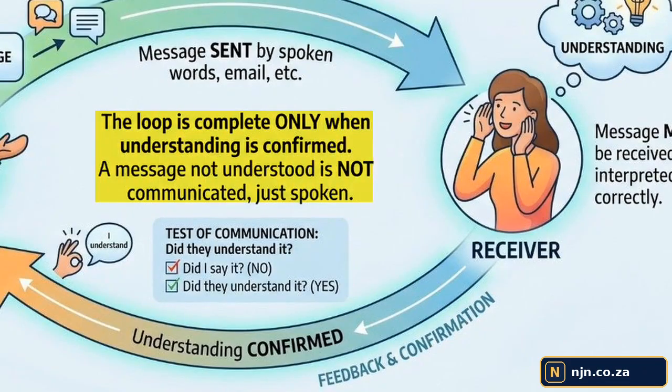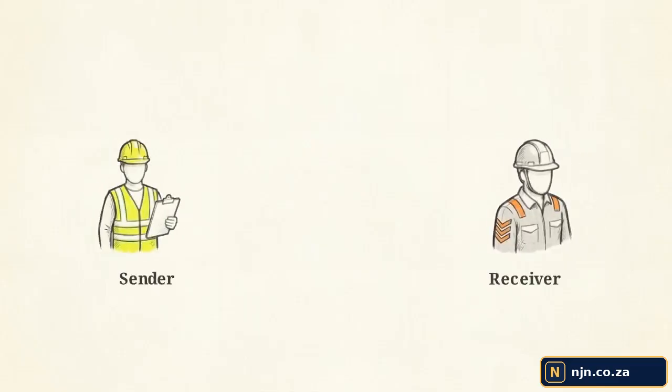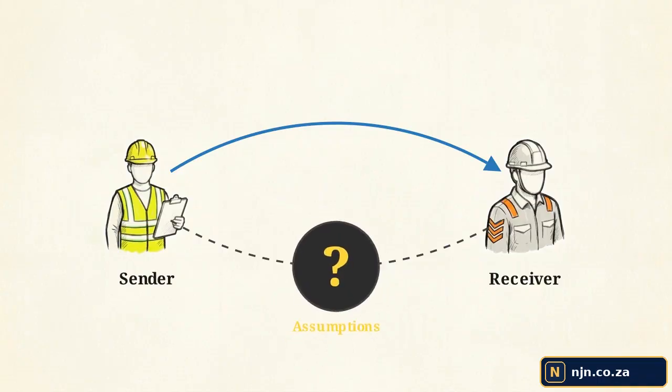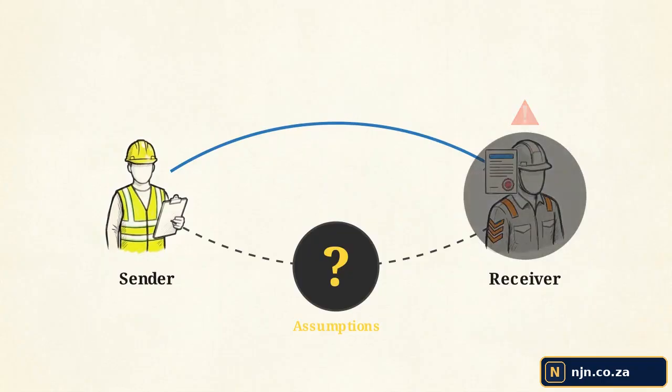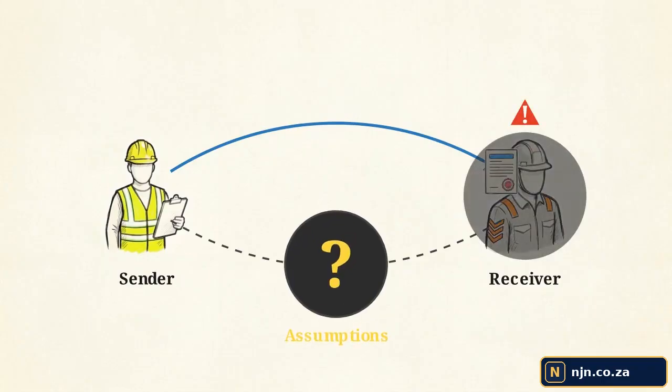Without confirming understanding, you haven't communicated, you've just made noise. Until you explicitly close this loop, you are operating on assumptions. You may have issued an instruction, but haven't secured the understanding required to execute it.